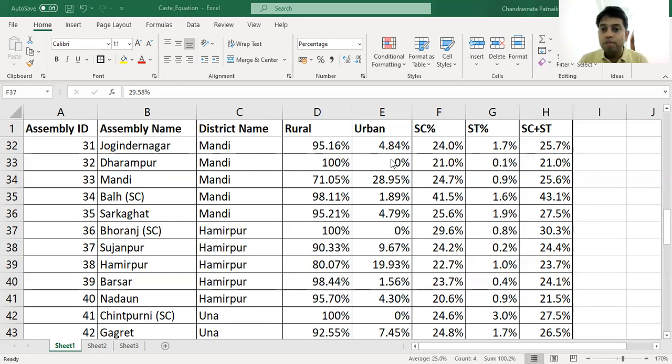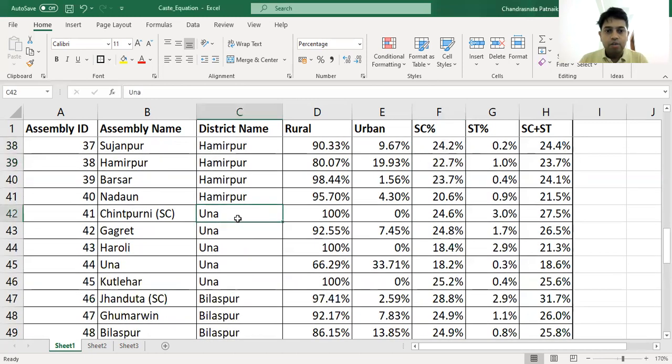In 2012, BJP was able to win 3 seats. Rajinder Singh, who was an independent candidate, actually contested on a Congress ticket in 2017. So 38.8 plus 10 is 48. Almost the same, Congress is able to get about 45% vote share from Hamirpur.